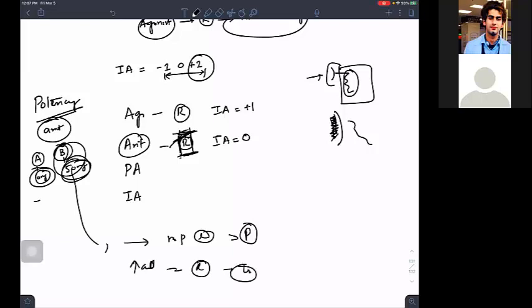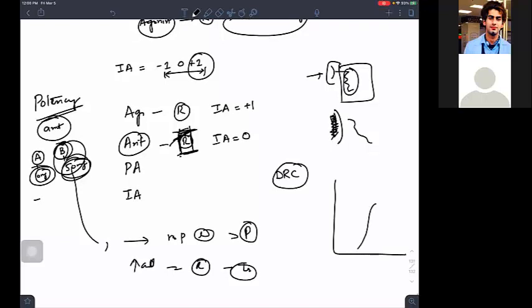So if you see a graph like this with two drugs, that is the dose response curve, DRC. If you see a DRC in the exam with two curves, like this, I have two drugs A and B. Who is able to produce a response with less amount? A, because I told you an example, 10 mg.